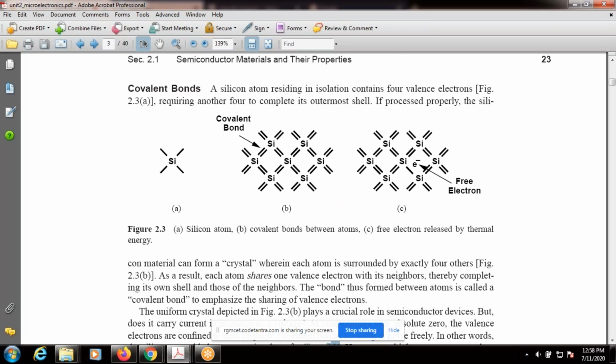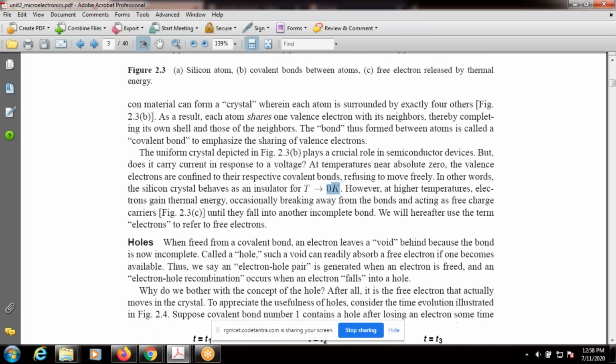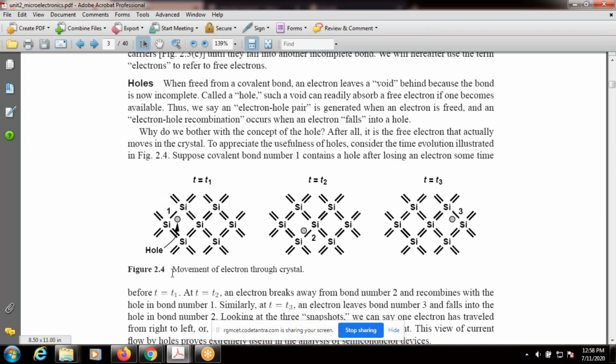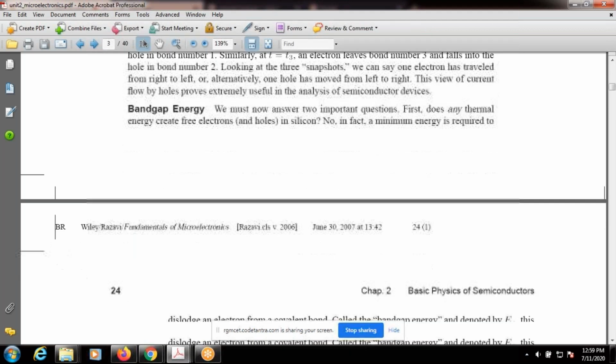There is no breaking of covalent bonds. As temperature increases, there may be a chance. Figure 2.4 indicates the hole movement as well as electron movement. What is the hole movement here? Hole movement 1, 2, 3 indicates left to right, and electron movement is the opposite, right to left.